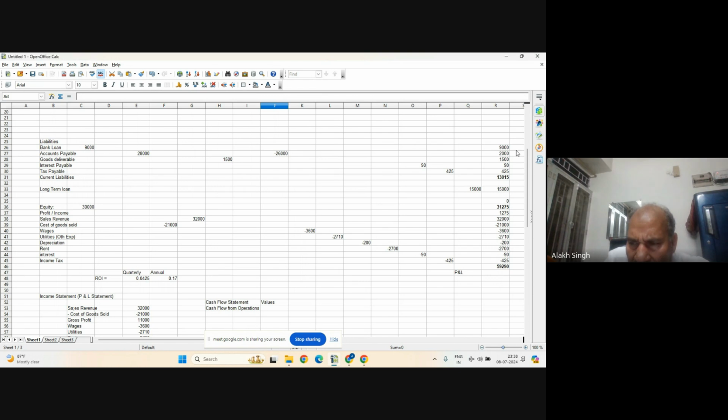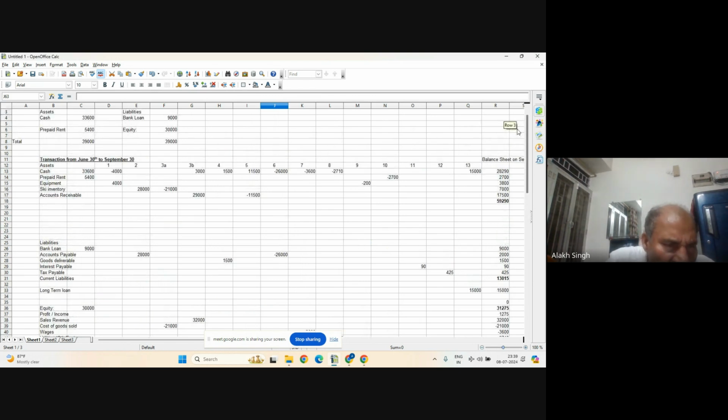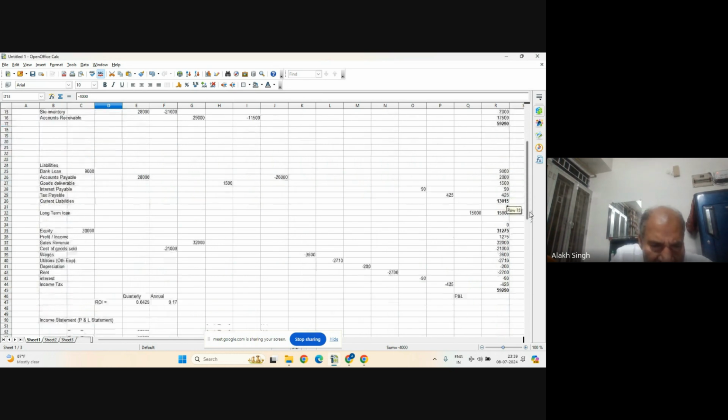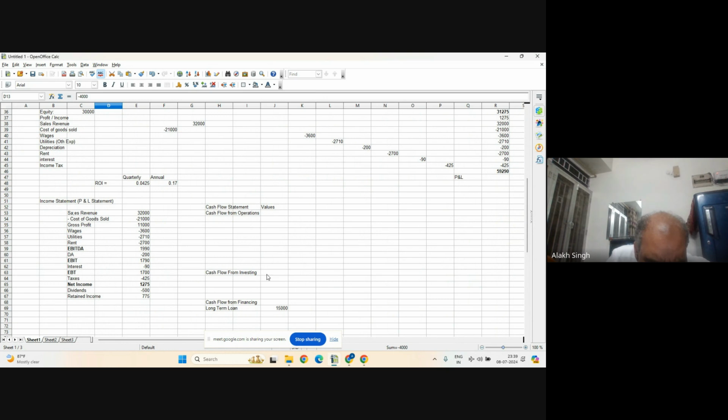So how much is the first part? Which one is the first part of cash flow? The first part is minus 4,000, and this one is equipment, which is investing, because we purchased equipment. So this 4,000 is investing, and it has gone down, so it is minus 4,000. This one is positive because we have taken it. And now the rest will be from operations.